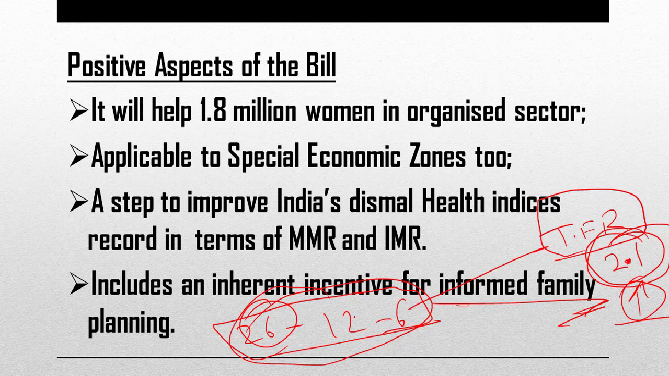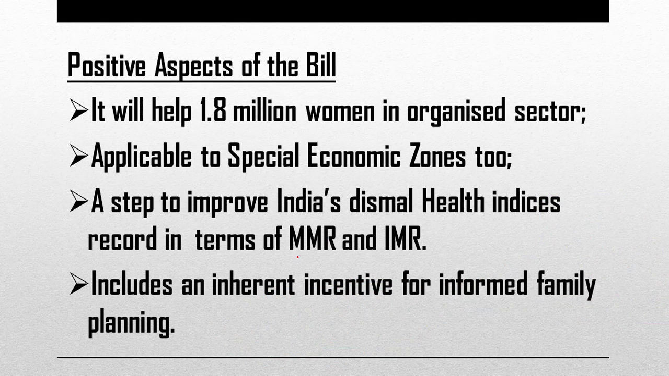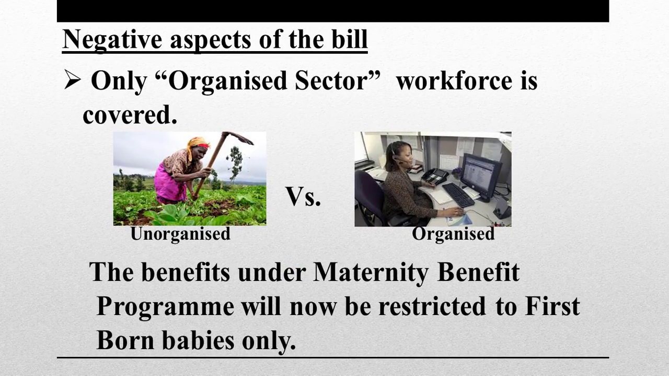As I told you, we are not a dictatorial or a one party country like China. We cannot impose one child norm or two child norm. Democracy has to facilitate voluntary adoption of such measures. So this is what we are doing by way of this provision. Now see the negative aspects of the bill. This is important. We were waiting to discuss this.